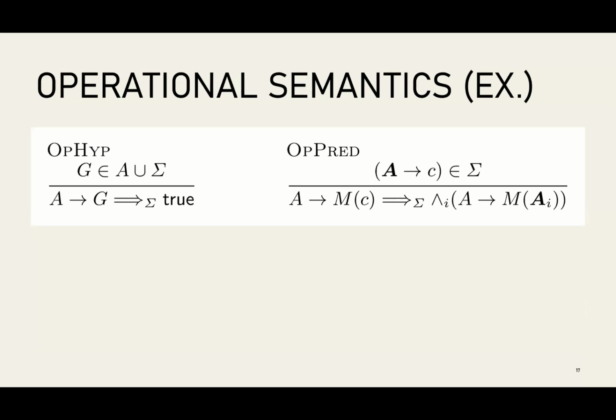The way the operational semantics is structured is that at runtime, our state is just a formula or a collection of formulas. It's a collection of all open goals, and each open goal has some assumptions and some goals. So if you have, for example, something that's already proved, maybe something that is in the assumptions, then you can close a goal, you can reduce it to true, and then you can clean up the true in a separate rule. But in general, if you're invoking some predicate C, or doing any sort of program reasoning, almost everything has to work on the modalities. And so I write M here for not just one box, but any arbitrary chain of box modalities.